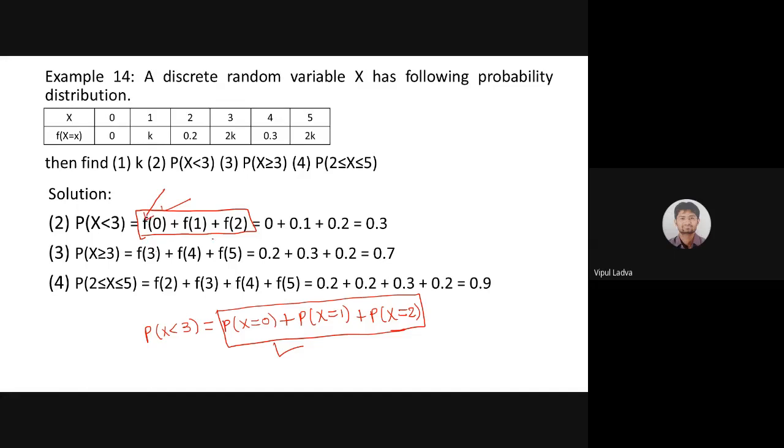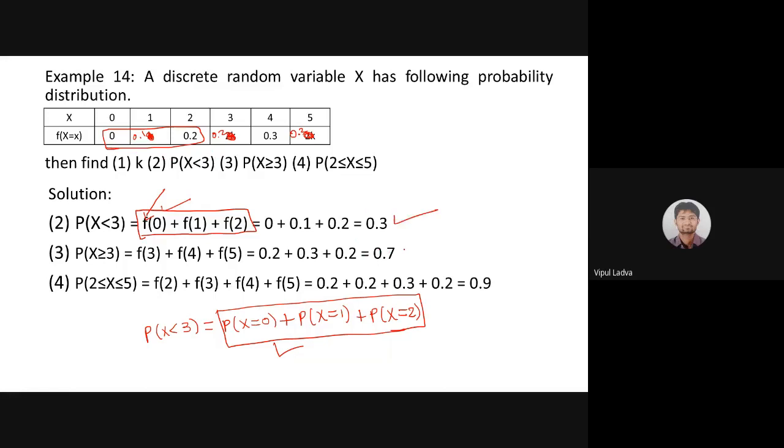Good. And now that we have k, what will the values be? This will be 0.1, this will be 0.2, and this will once again be 0.2. The addition of these 3 gives us 0.3. This is the answer for the first.